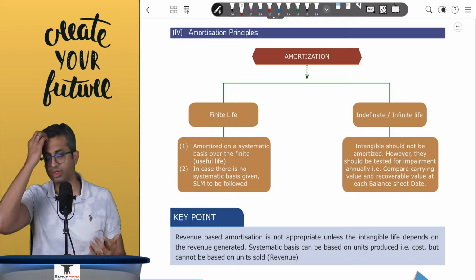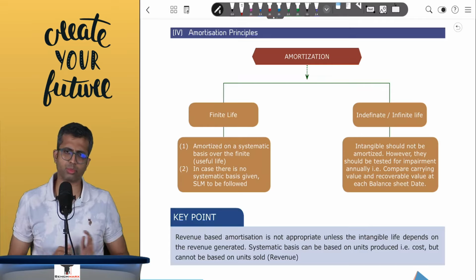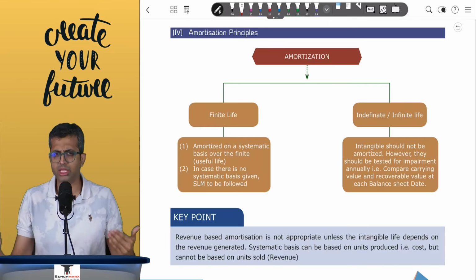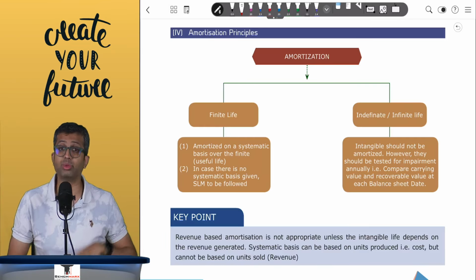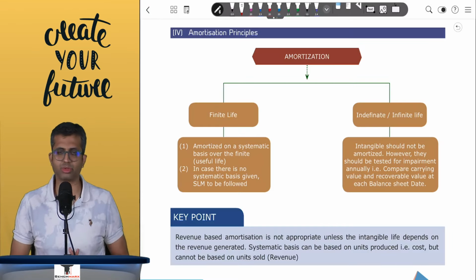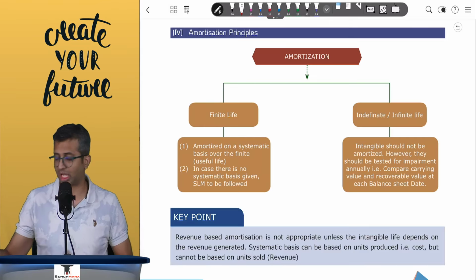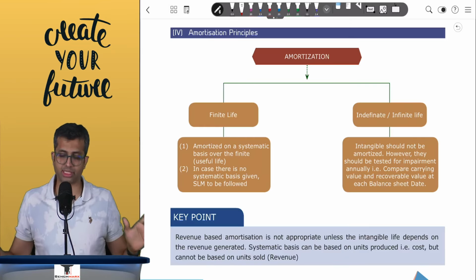The revenue-based amortization over here cannot be taken as an appropriate basis for the purpose of amortization. Next is, what if there is an intangible with an indefinite life? If the intangible has an indefinite life, then you will test it for impairment annually. There will be no amortization.